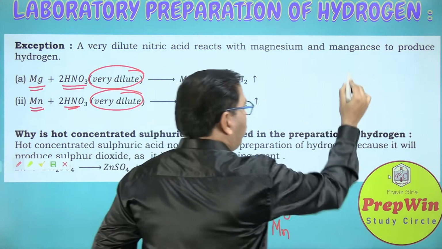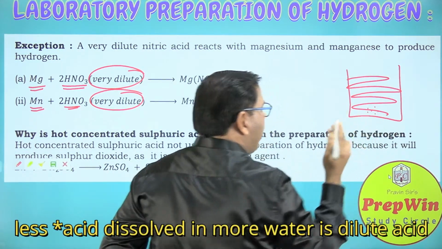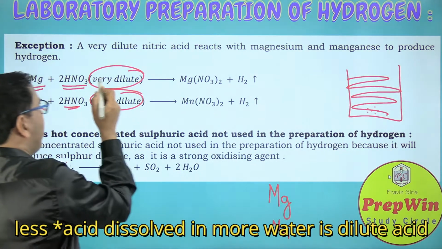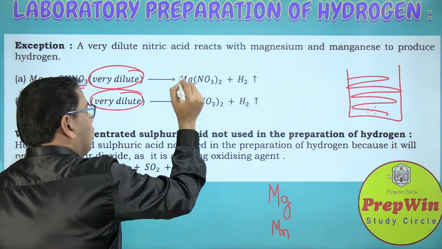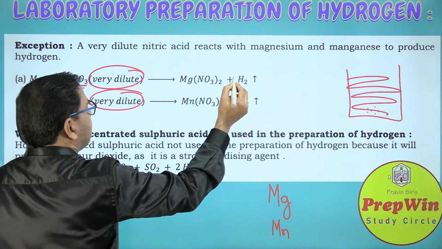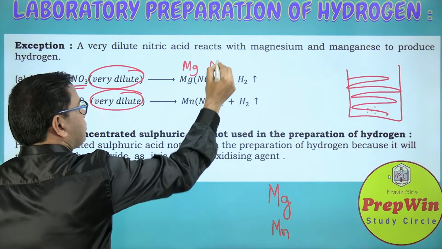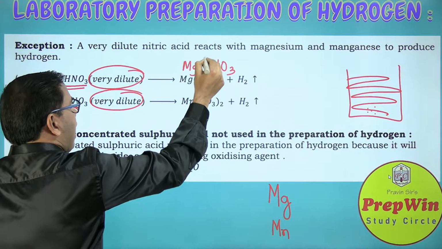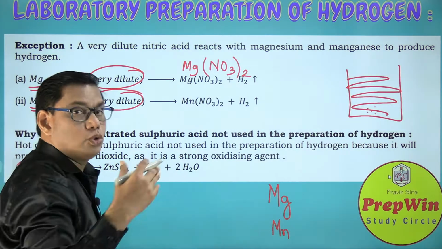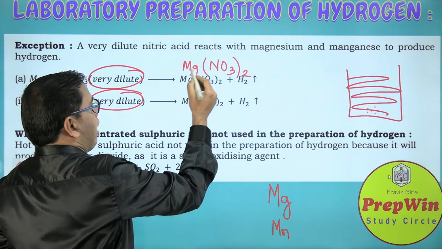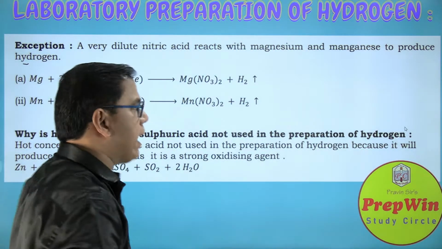We take a lot of water and a very small amount of acid. This is a very dilute nitric acid, and what they will form is salt and hydrogen gas. Which salt? Magnesium nitrate. Valency of magnesium is 2 and nitrate valency is 1, so no need to crisscross: Mg(NO3)2.